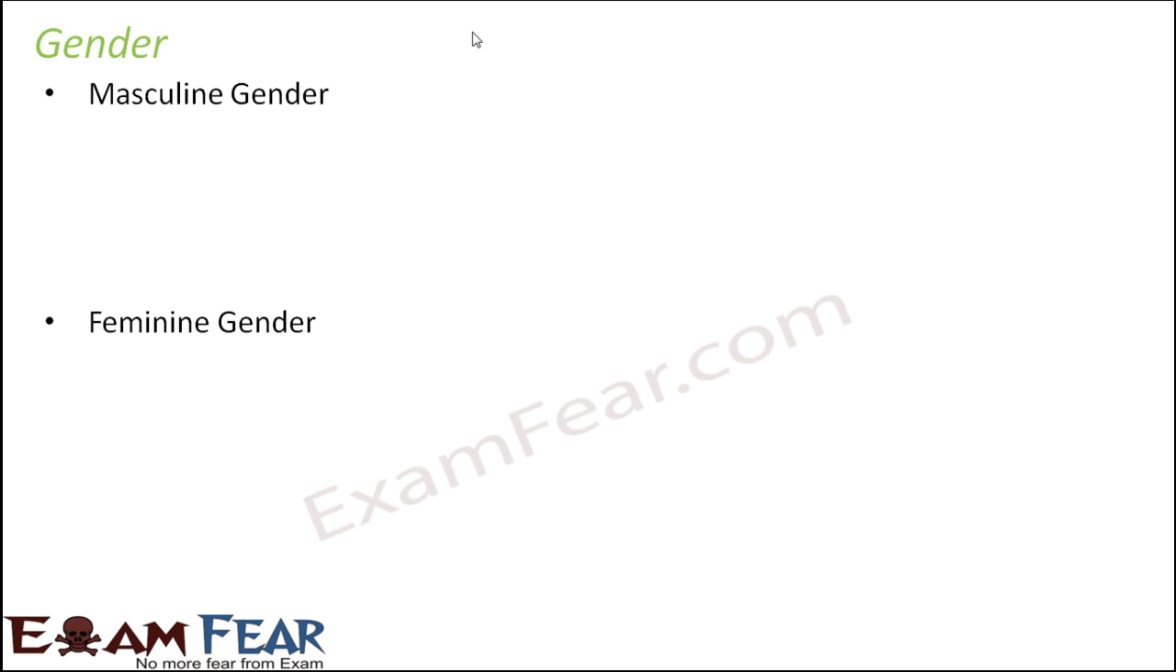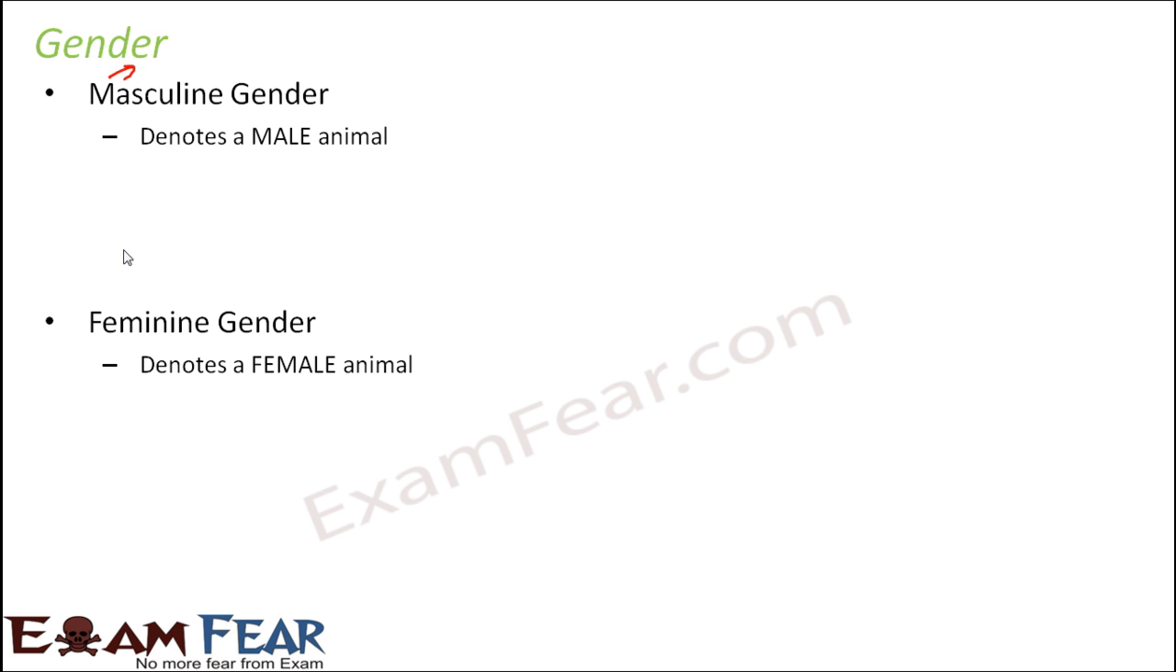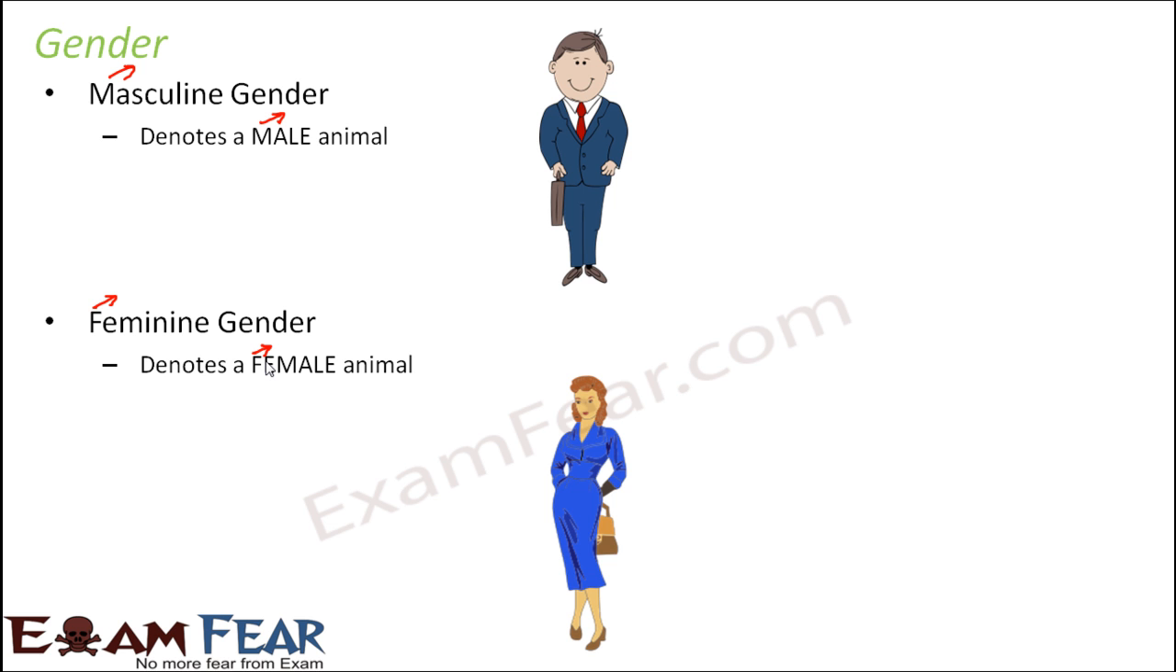Now, can you guess what is masculine and what is feminine? Masculine starts with M, so it is for the male animal. M for male, M for masculine. F for feminine, F for female. So, female animal is feminine gender, male animal masculine gender. It's very simple. Under masculine gender, you can talk about anything which is male. For example, if you talk about human beings, man would be the masculine gender, and the corresponding feminine gender would be woman.